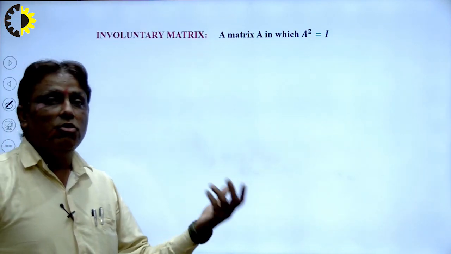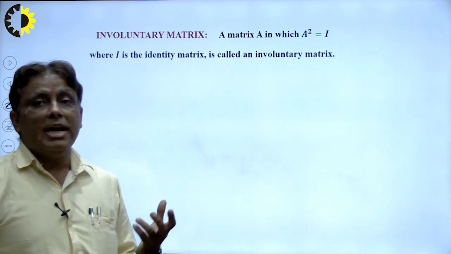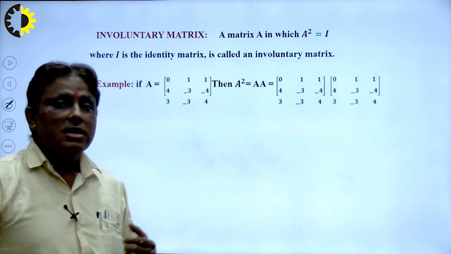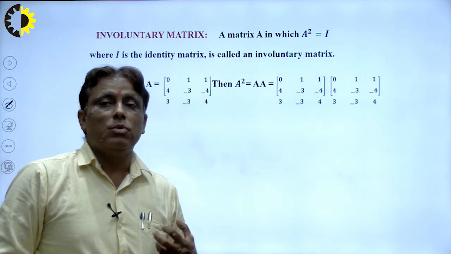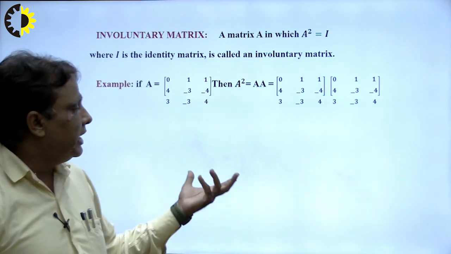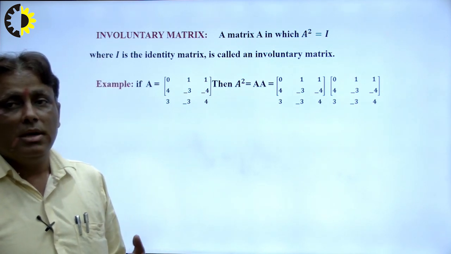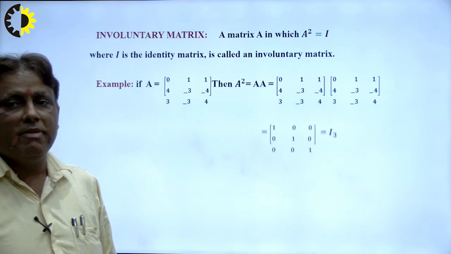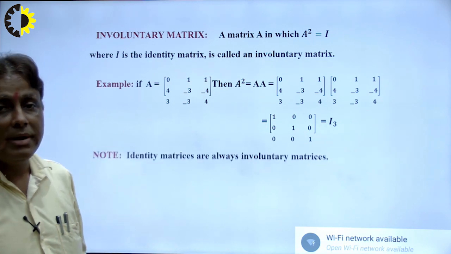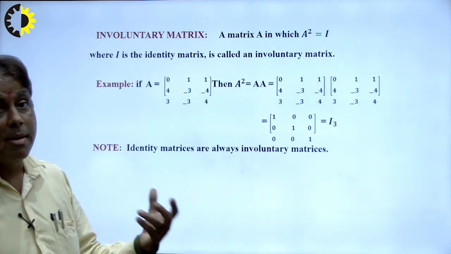In the same way, involutory matrix: if A square is equal to I, where I means the identity matrix, it is known as an involutory matrix, right? Suppose A is the given matrix and I want to calculate A square, that means A multiplied by A. I just show how to multiply a matrix by itself. So first row multiplied by first column and second row multiplied by second column. In this way we find the result, and we see that this is I, so the given matrix is an involutory matrix. So the identity matrix is an involutory matrix. Students, keep in mind and remember it, right?